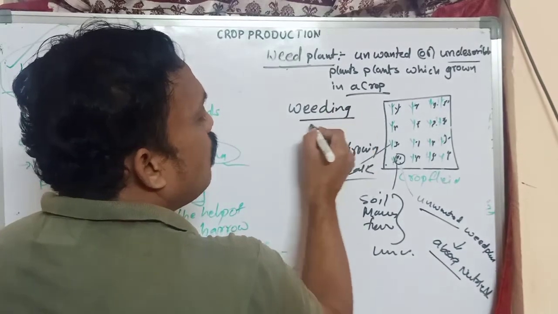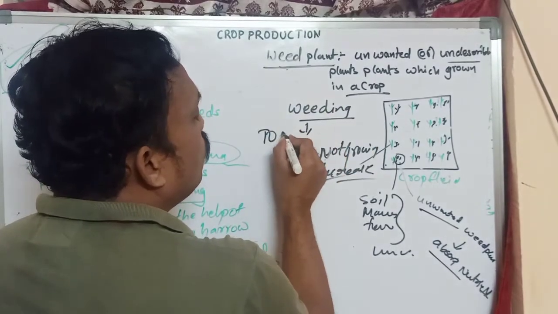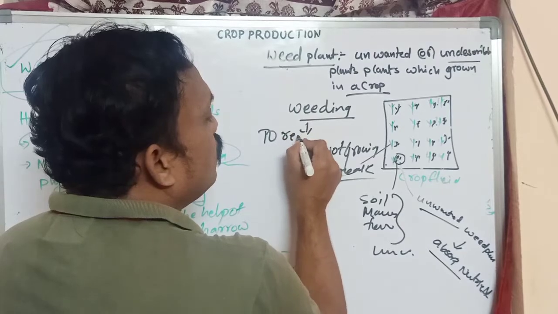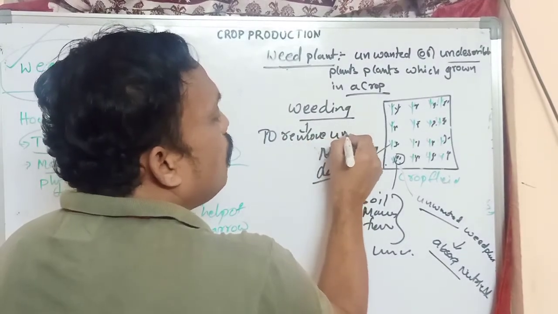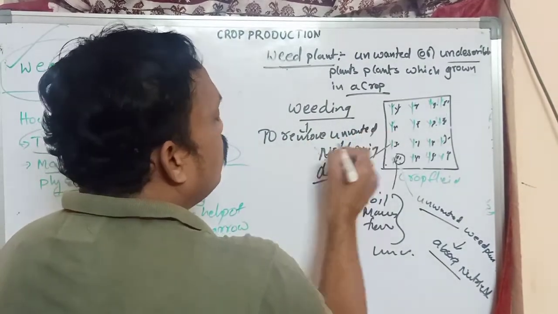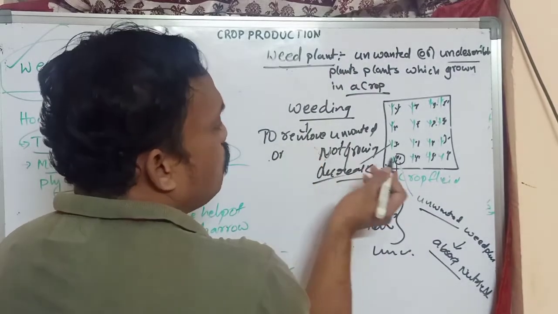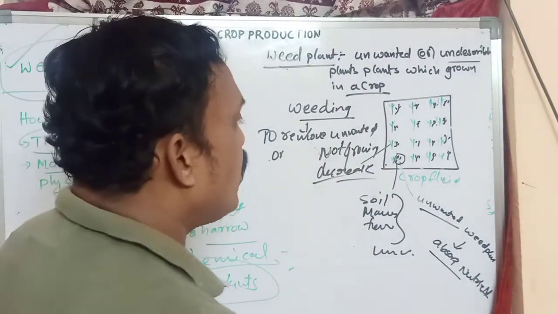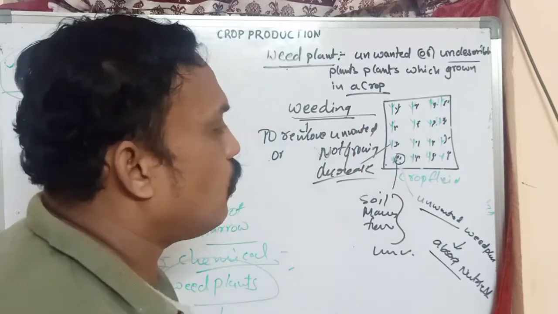What is the meaning of weeding? To remove unwanted or undesirable waste plants or weeds, we call it weeding. That process we call weeding.